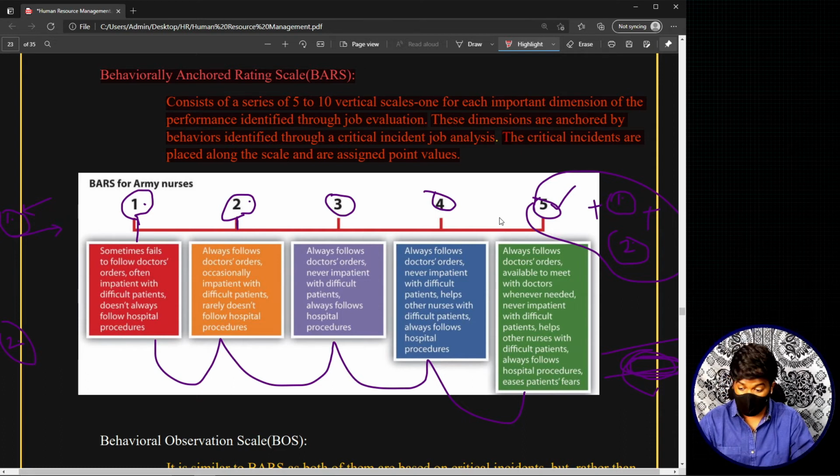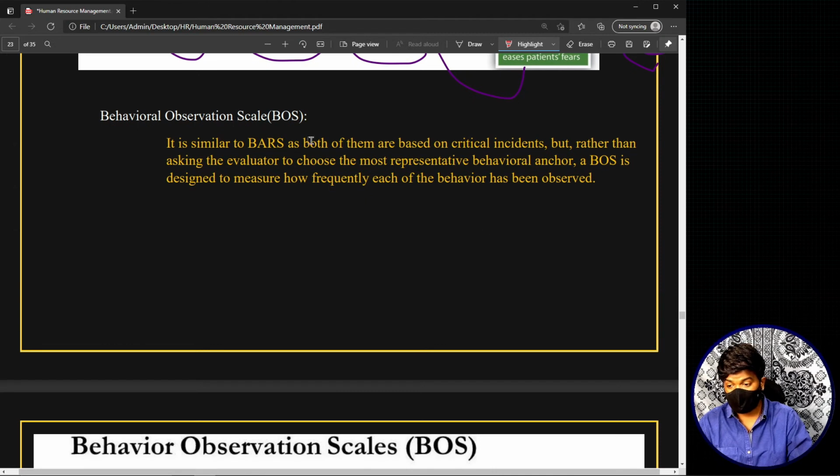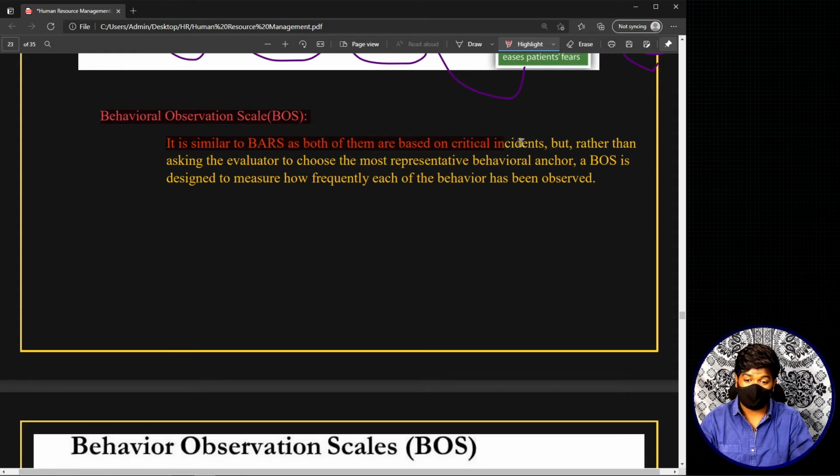Now moving on to the next method, which is called the behavioral observation scale, BOS. It is similar to BARS, as both of them are based on critical incidents. But rather than asking the evaluator to choose the most representative behavioral anchor, a BOS is designed to measure how frequently each behavior has been observed. This is a very simple thing.